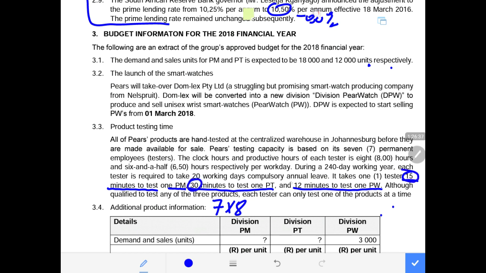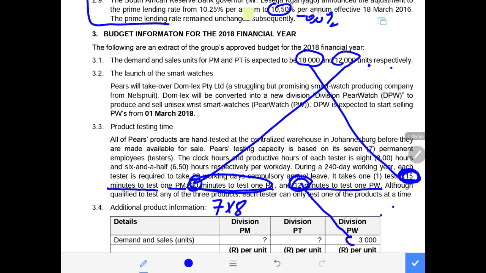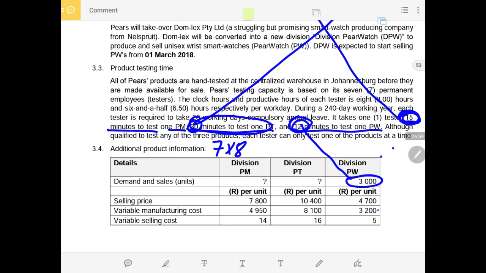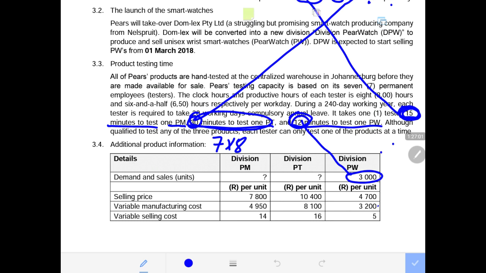Now we need to say this is the required time. These are the required times to produce the product that this company wants to produce. Remember, the 15 minutes is to test each of the 18,000. And the 30 minutes is to test each of the 12,000. And the 12 minutes is to test each of the 3,000 wrist watches, unisex watches that they want to produce.